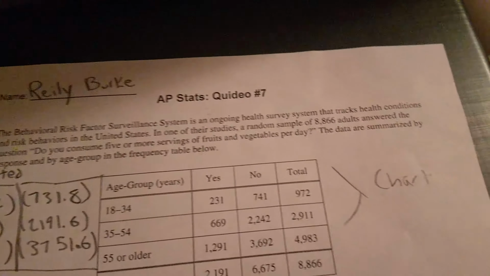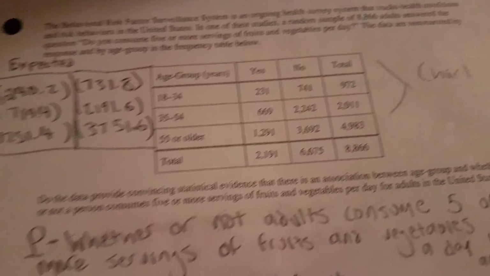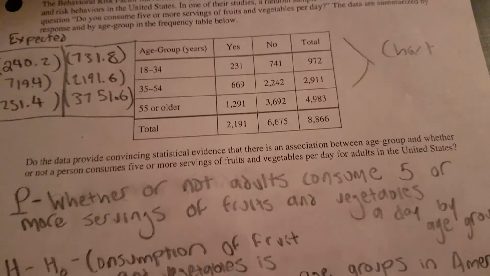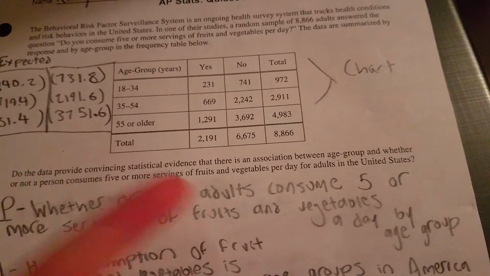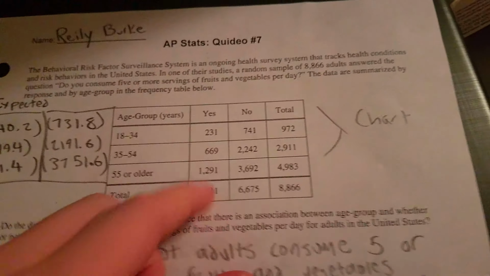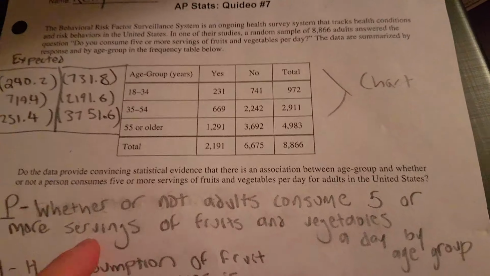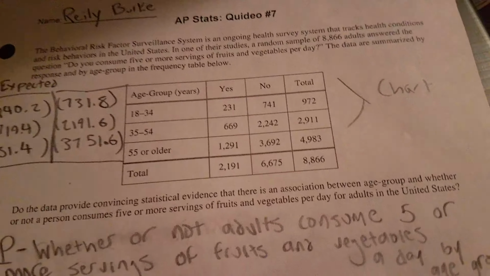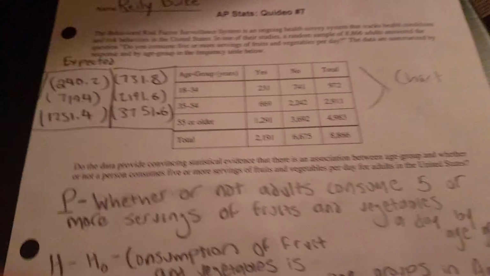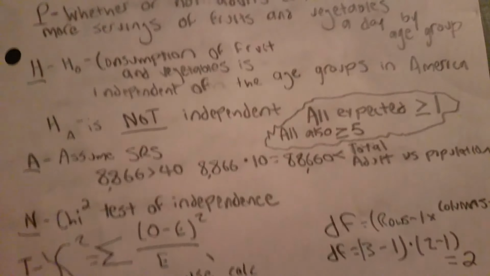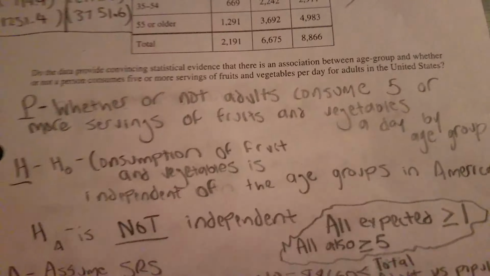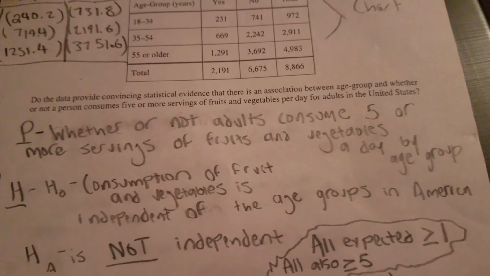Okay, so this is Quideo number 7, and for this Quideo, they want us to figure out whether there is an association between an age group and whether or not a person consumes 5 or more servings of fruit and vegetables. So for this, I figured I used PHANTOMS. I'm not sure if you actually have to use it because of the test that you use, but I decided to make sure I did it anyways.